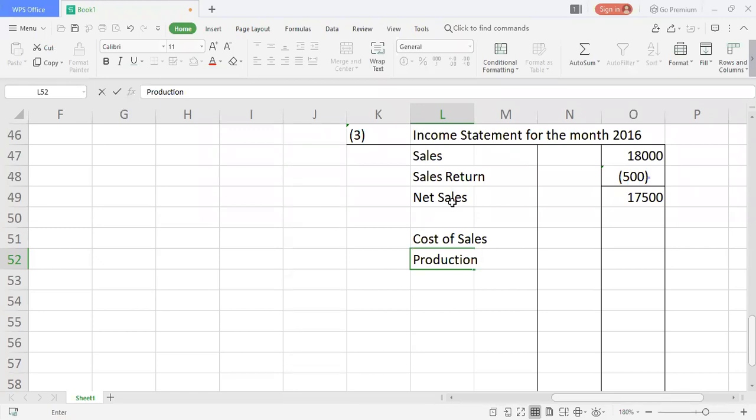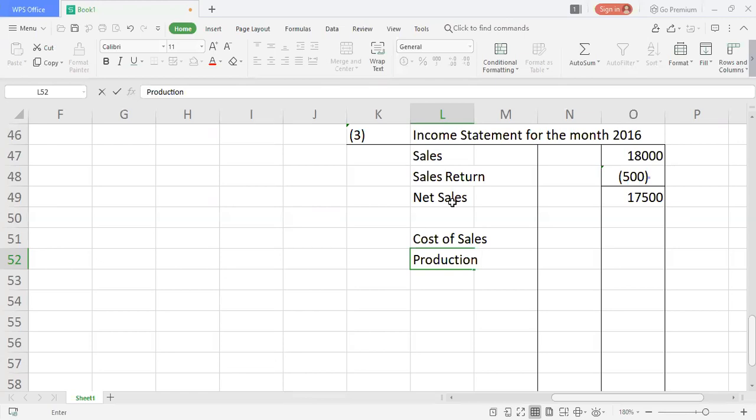I taught you guys, finished goods opening stock they will give as opening stock finished goods. If they give opening stock finished goods, it is a part of cost of sales under the income statement. If they give opening stock raw material, it's a part of the manufacturing account. If they give opening work in progress, then of course it is also part of the manufacturing account. You need to understand.